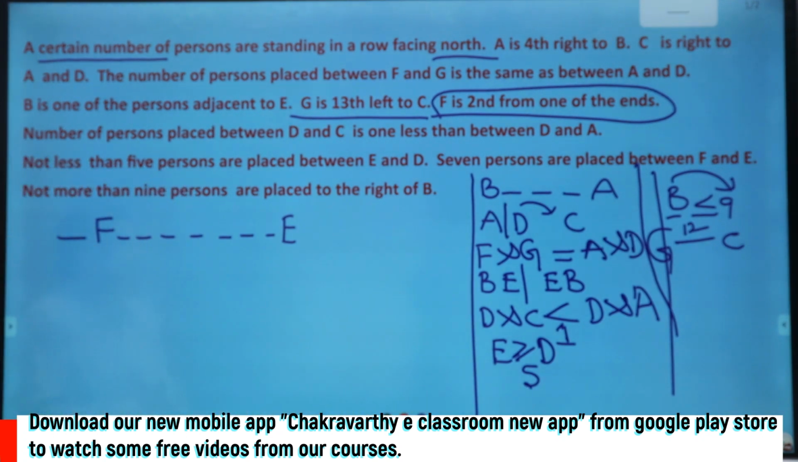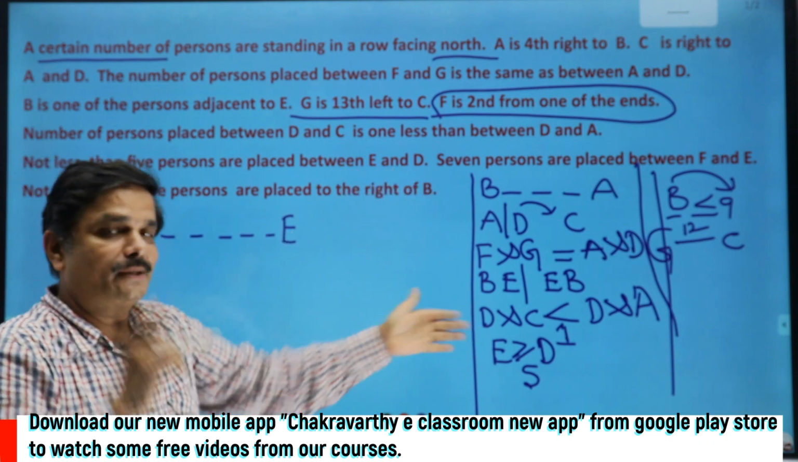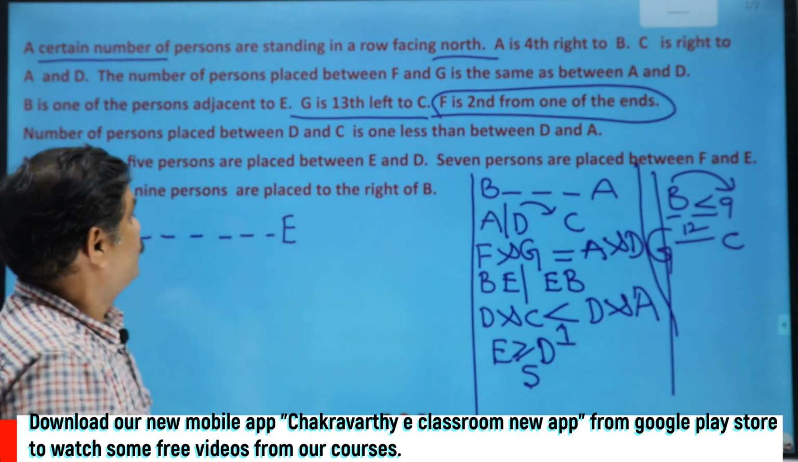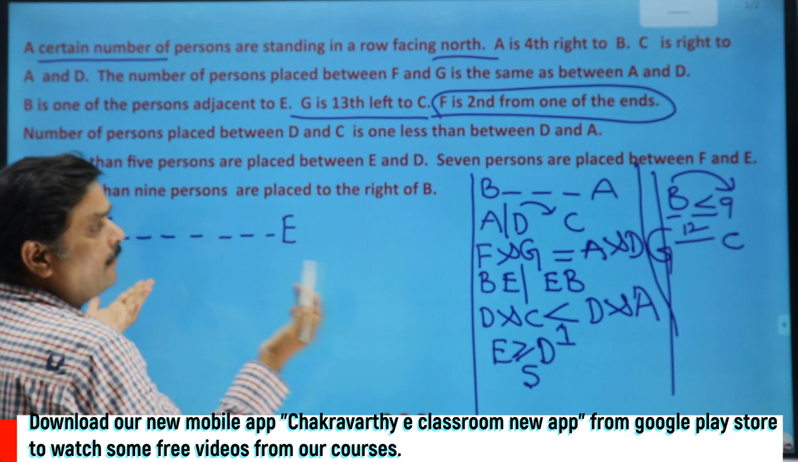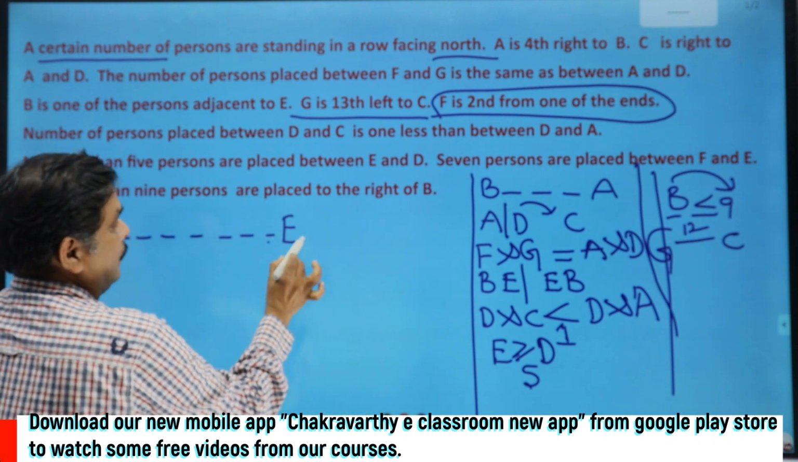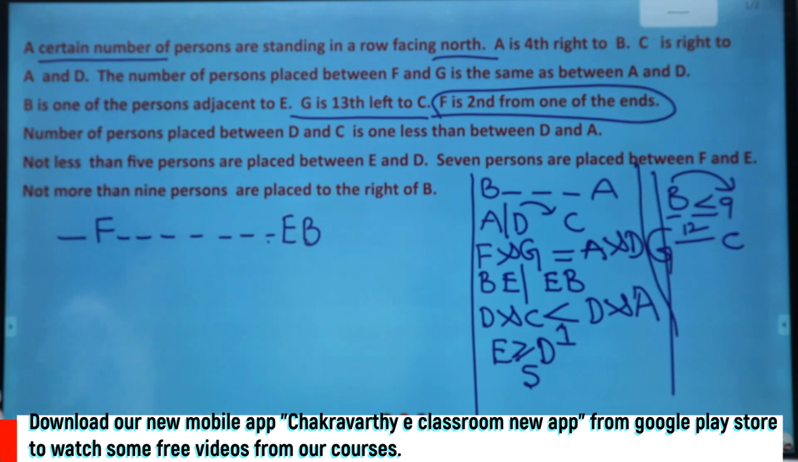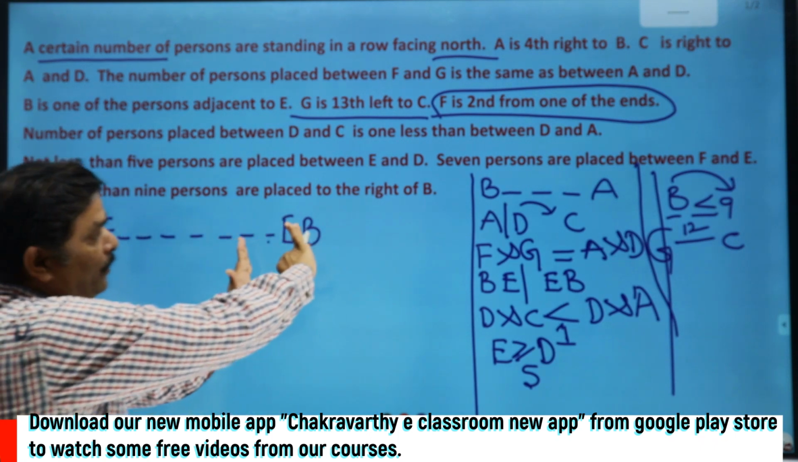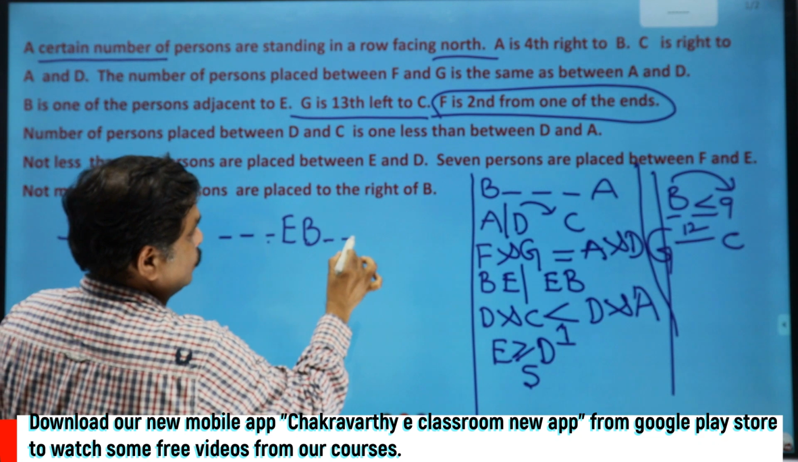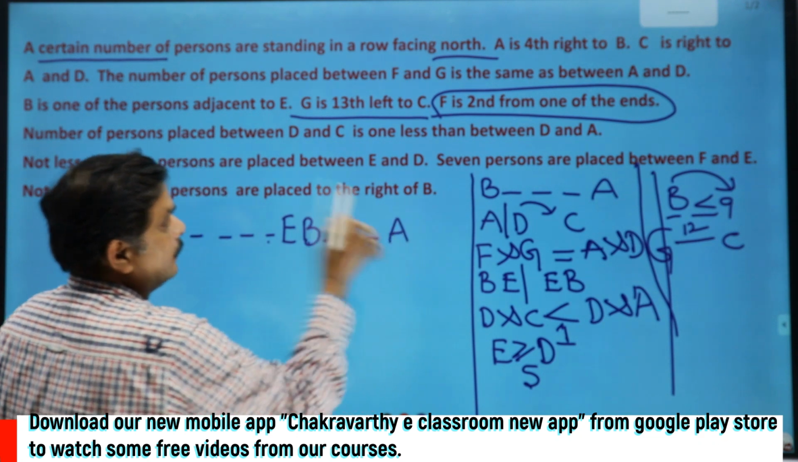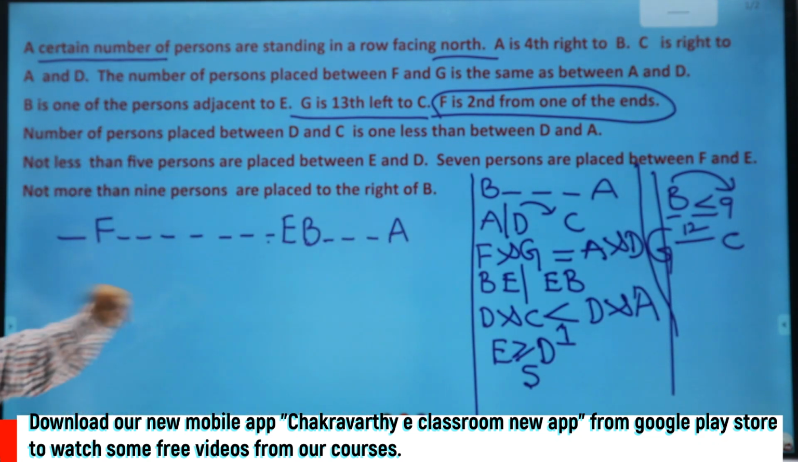Examine this condition also carefully, because I already had the rough work and something is in my mind now. How to go for this one? Where shall I keep B? Suppose either here or here. I start with this one. Suppose I'm keeping B here. If you keep B here, on the fourth right, that should be A. 1, 2, 3 and this is A. Confirmed.